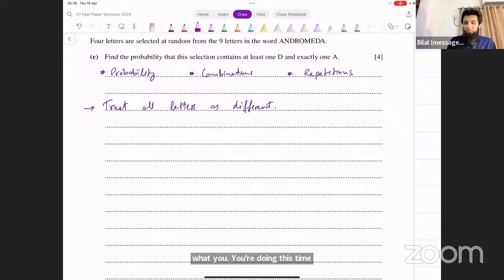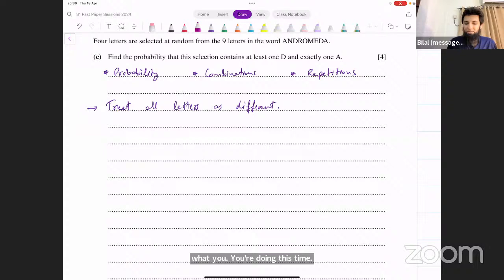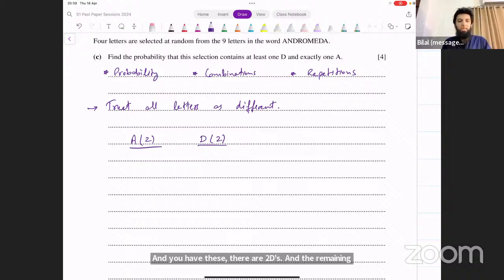And you would treat it like this. You would say, okay, which letters do we have here? We've got A's. How many A's do we have? Make separate cases for A's. So you have two A's and you have D's. There are two D's. And the remaining letters are not repeated. So make separate cases for repeated letters. We have two A's, 1 and 2. We have two D's. What are the remaining letters? N, R, O, M, E. None of them is repeated. We could consider them all together. The letters that are not repeated, let's call them X.